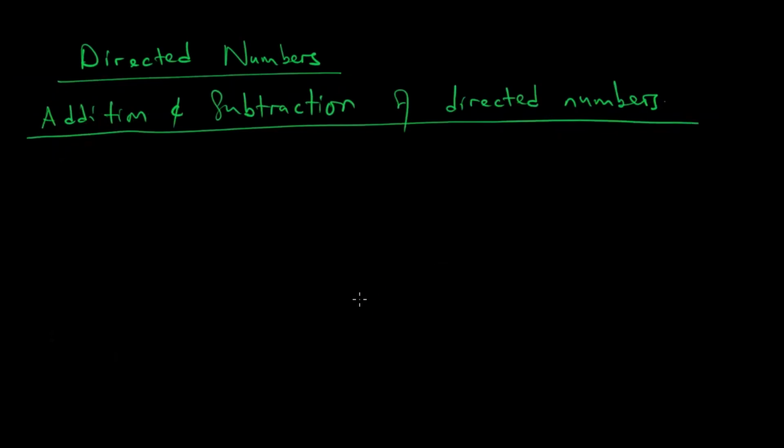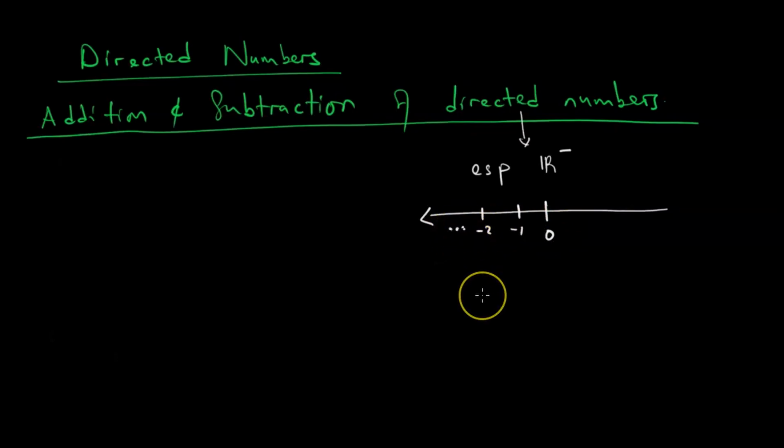Someone might ask, what exactly are directed numbers? Directed numbers, we are looking especially at negative real numbers, or numbers which exist before 0. Like -1, -2, and so forth.